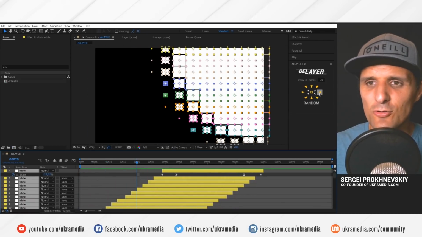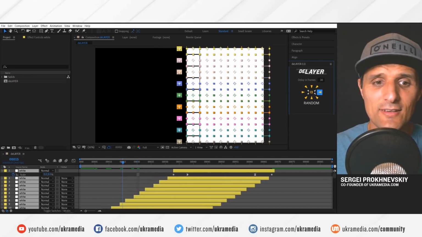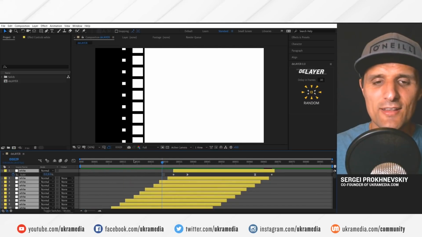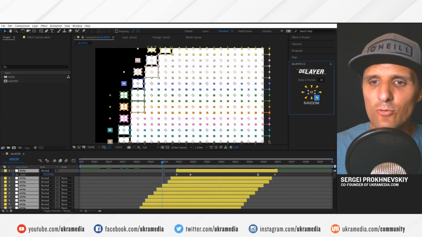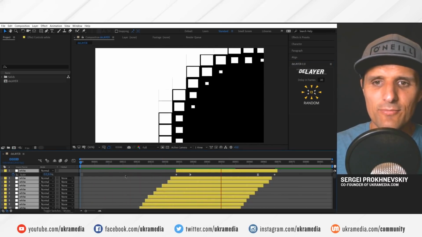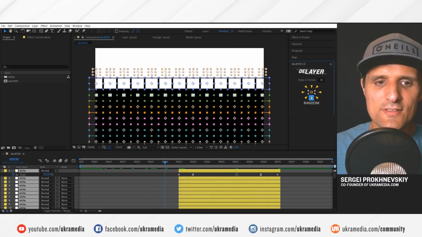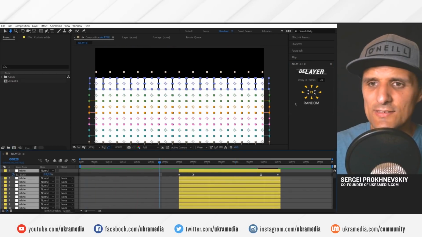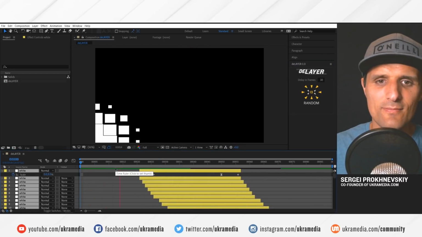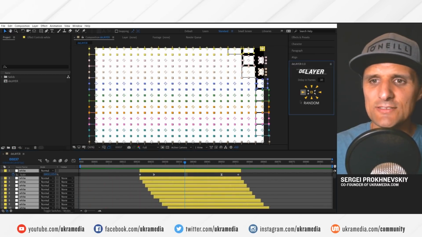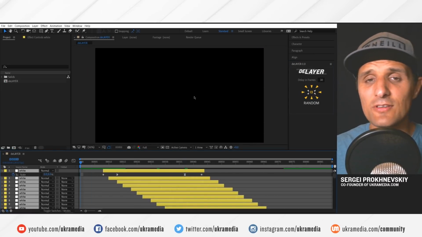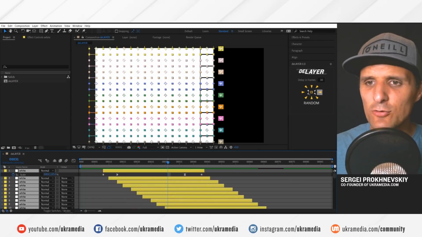So let's see, you can do from the right side going to the left. And as you click on them, you can see those layers are shifting. So that is super handy. Then you can say bottom right going to top left. And there you have it. And then starting at the bottom going to the top. The same thing for bottom left going to the top right. So yeah, it's really handy. And the last one right here for the edges, it has to do with going from the left to the right. So like this, and then we have 2 more buttons in the center.